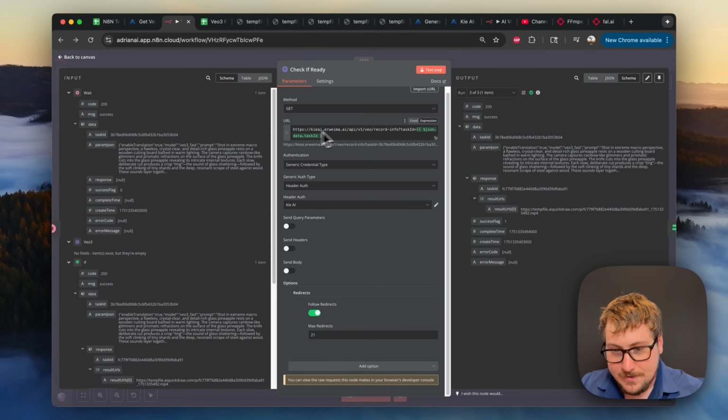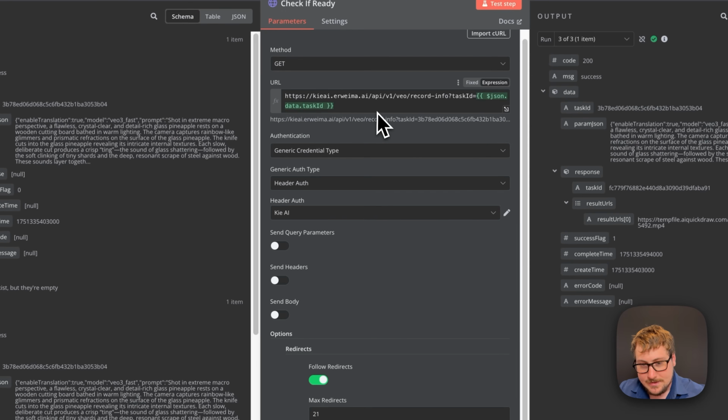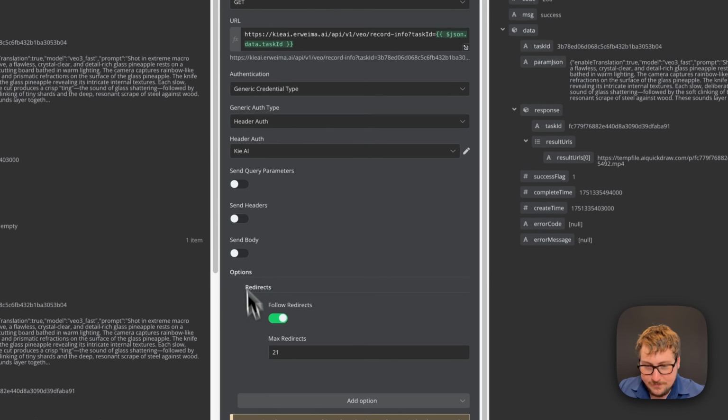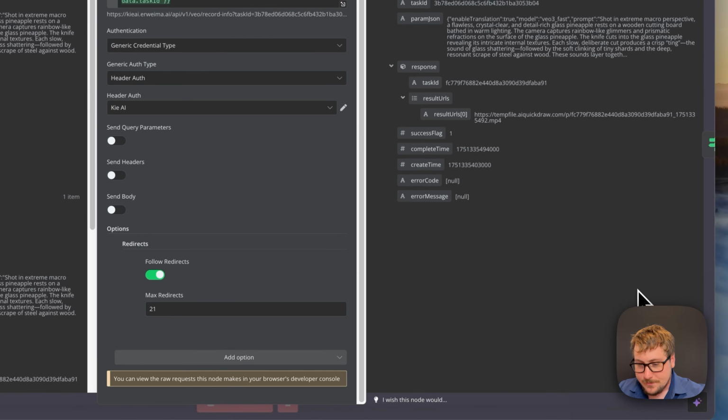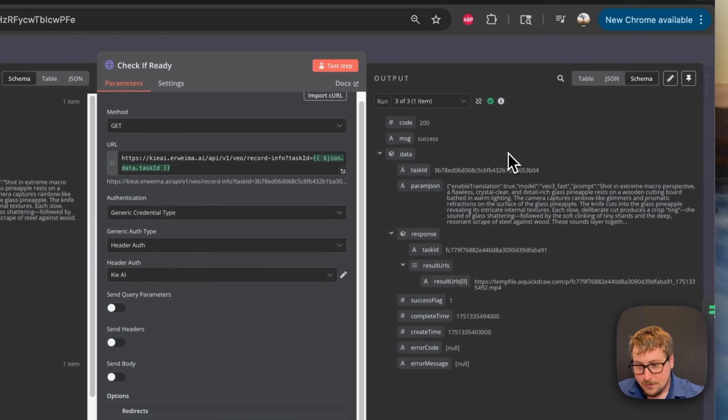And basically we have this URL, and this part took me a little while too. Basically the URL we had before with a question mark, taskId equals, and then we dragged in the task ID here. And then we have this stuff. I don't think this is important. This is just what auto entered for me. But what is important is that your kie AI credentials are set up here, and then this will give the output. And keep in mind, this is the final output, so it's going to output some of this stuff without this result URLs.